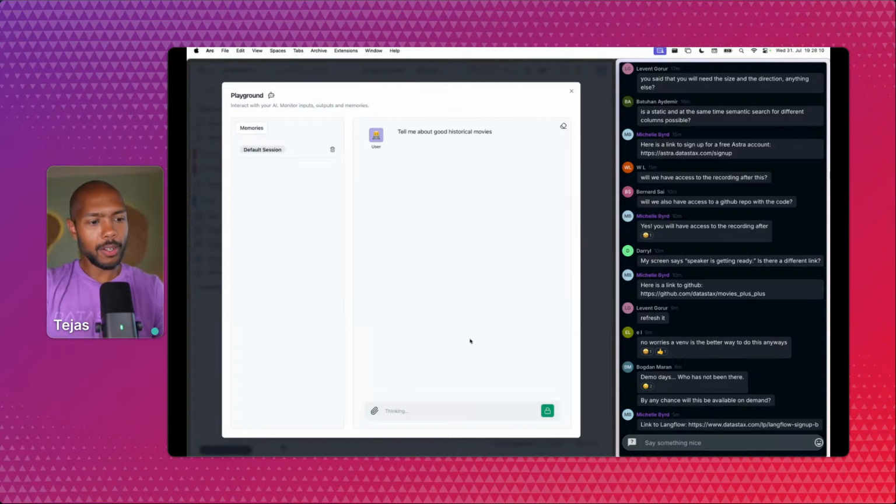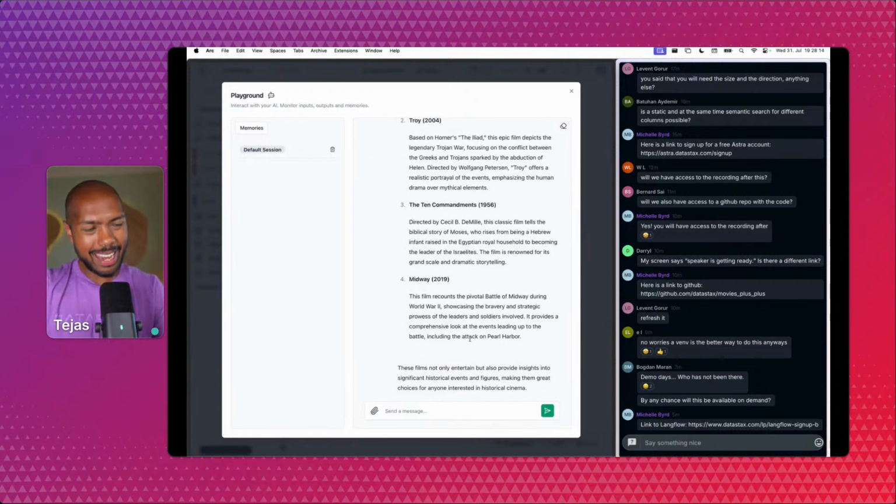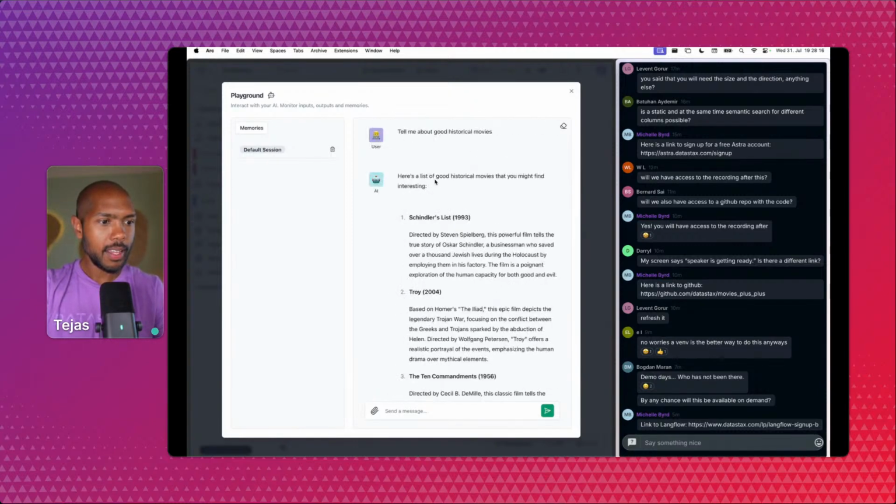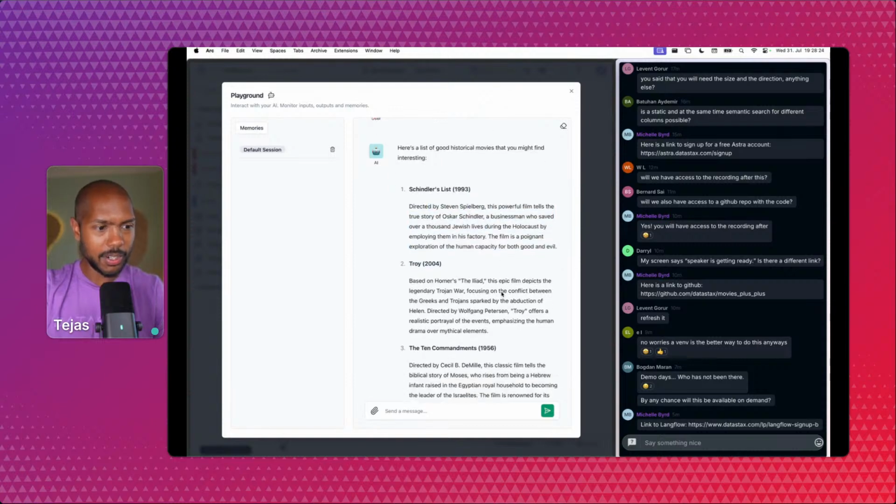You'll notice it's a little bit longer because it's not only doing the database search, but it's doing database search and generation. So here's a good list of good historical movies. It's talking to me. That's so cool. And it's formatted with Markdown. And it knows the director, and so it's nicely structuring.